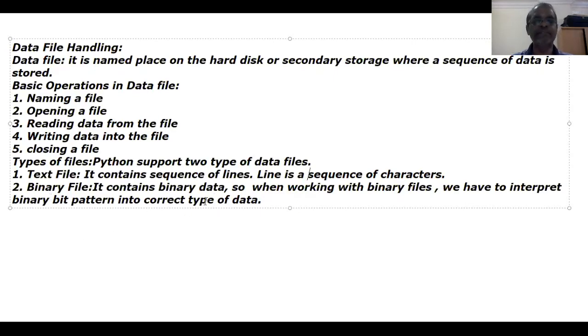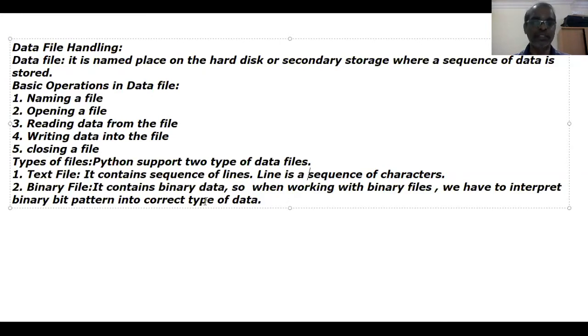Just consider, if you want to store alphabetic, numeric, special characters, whatever available in our keyboard, we should go for text file. Very simple. If you want to store one object as a data into a file, we should prefer binary file. That's all, very simple.